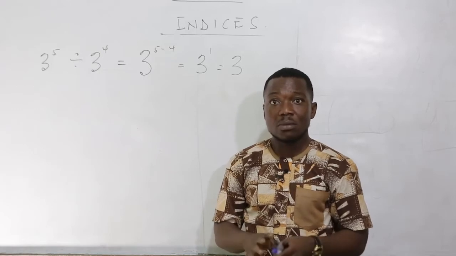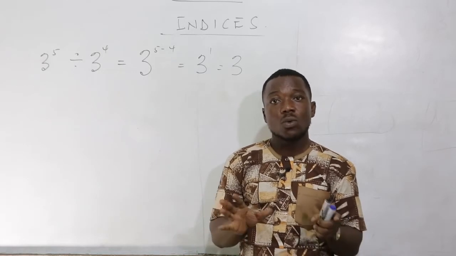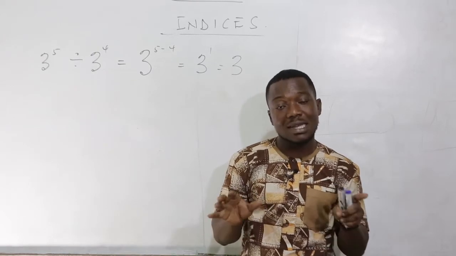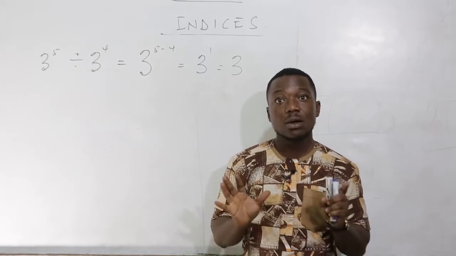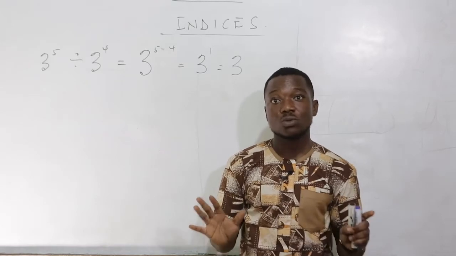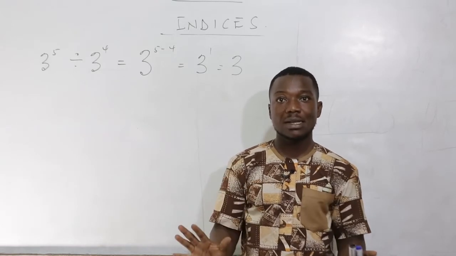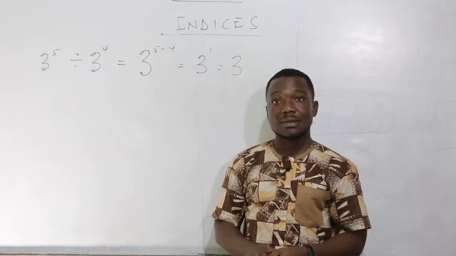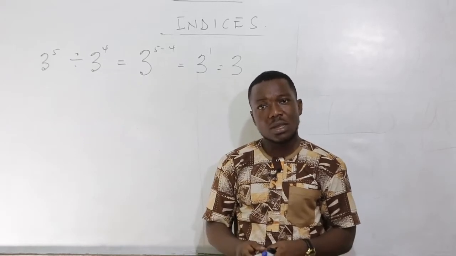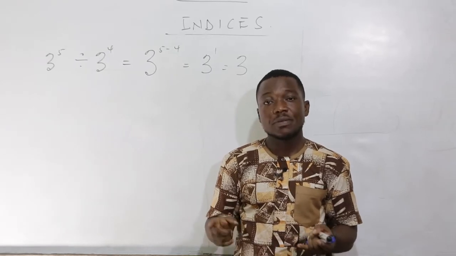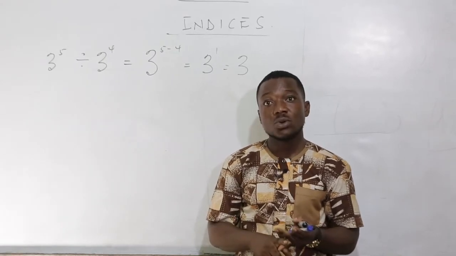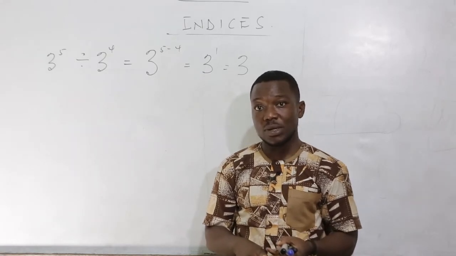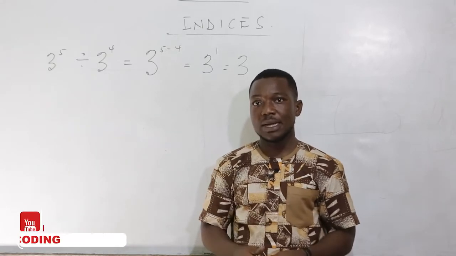So you can see that with the 2 procedures that I've used, we are coming out with the same answer. Now, what we are trying to say is that the questions could become very challenging. So stick with the concept. The concept will solve any difficult question once you are applying the laws rightly. Okay? Now, we would like to look at the third law. Now, what is it going to be about? Now, we've talked about multiplication going together with addition, division going together with subtraction. Now, let's look at this example.